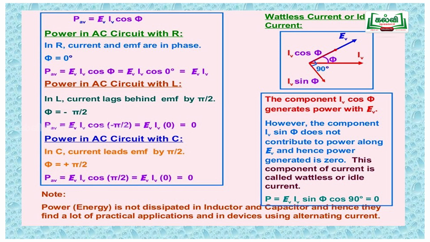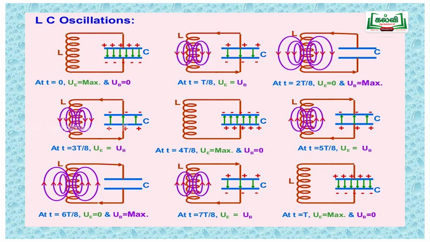That's why we use a choke coil instead of a resistance in tubelights. We have seen the choke coil. A choke coil is an inductor which offers reactance and reduces the AC, but the power consumption is very small. So we are replacing the resistance with an inductor. A resistance will be heated more and the power loss is more.